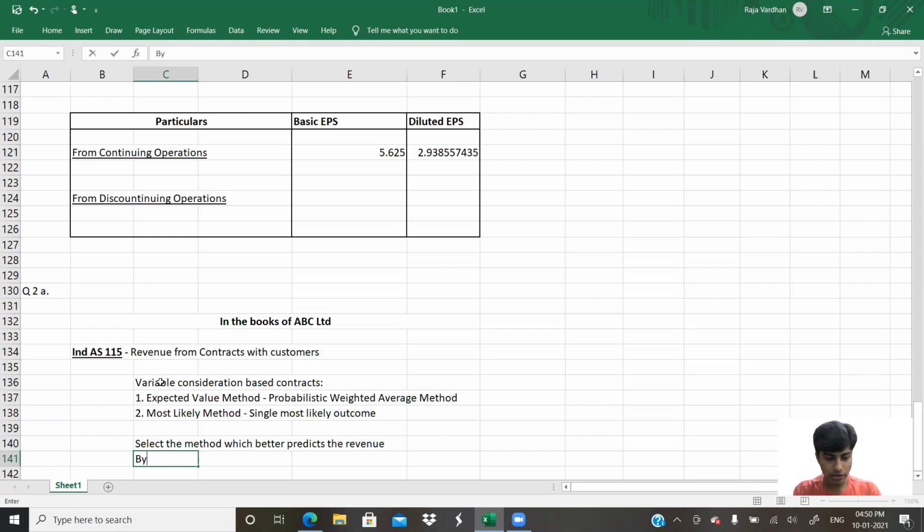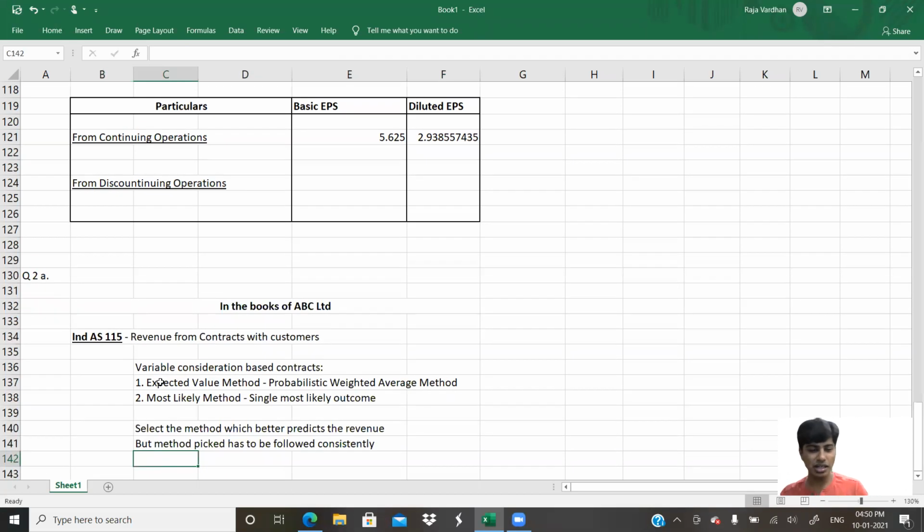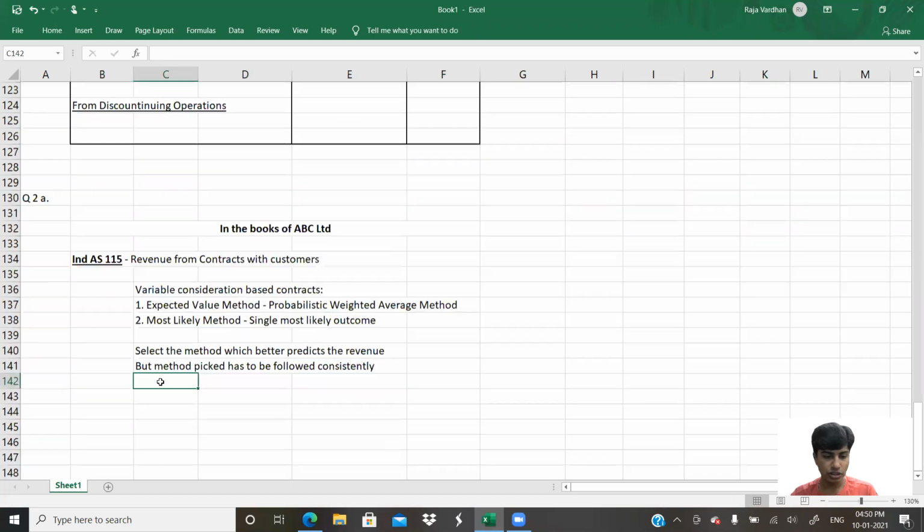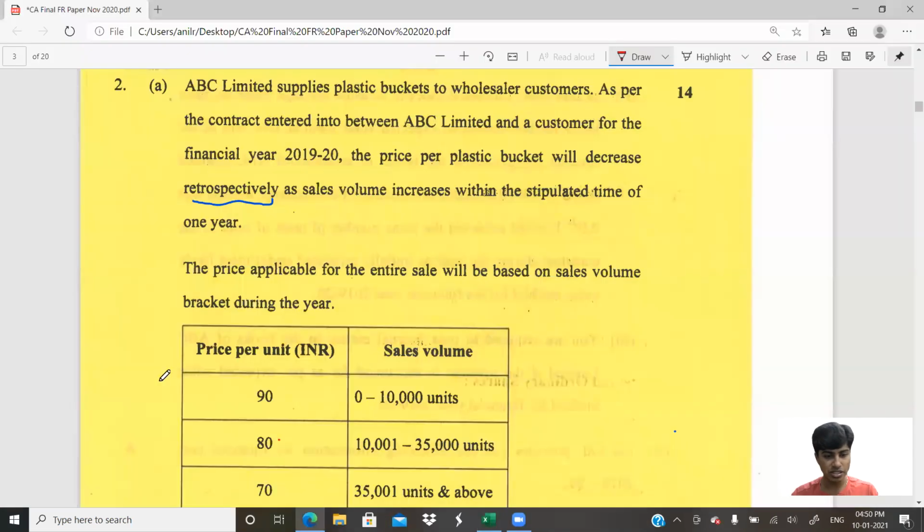Okay, but the method picked has to be followed consistently. Yeah, this is the basic understanding that you need to know with regard to Ind AS 115 to solve this question. So come on, let us now start with the first sub question.